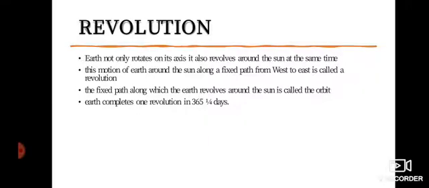The earth completes one revolution in 365 and 1/4 days. 1/4 means 6 hours. And for convenience, we consider 1 year to be 365 days. These extra 6 hours are added to a year after every 4 years, and this year is known as the leap year. In a leap year, the year has 366 days and the month of February has 29 days.